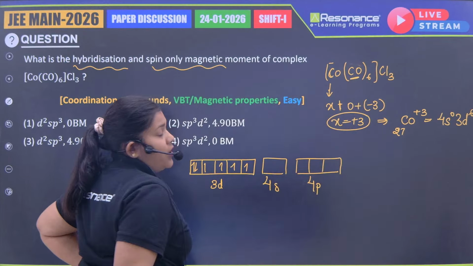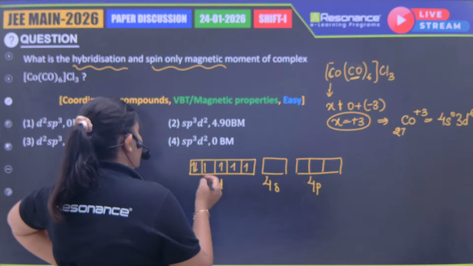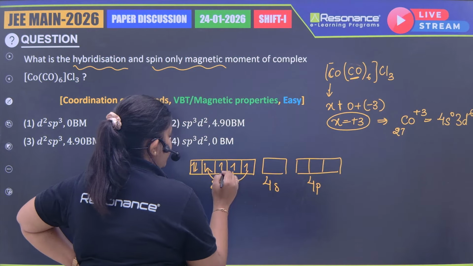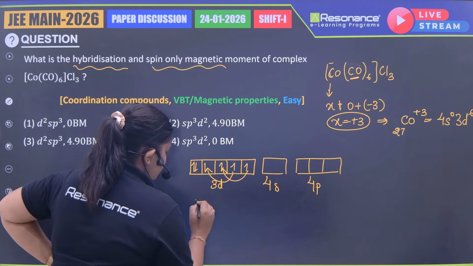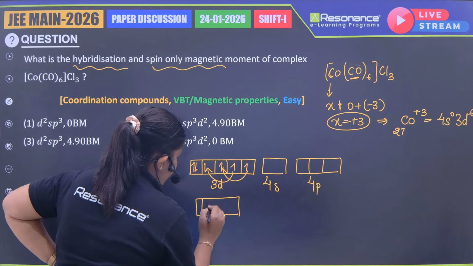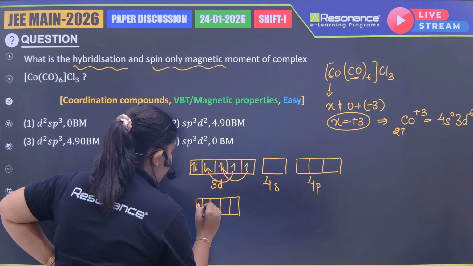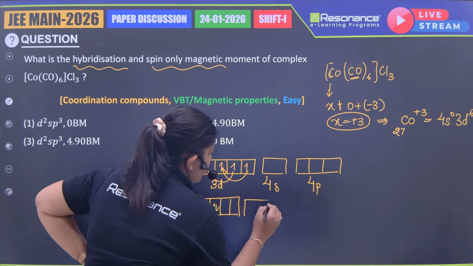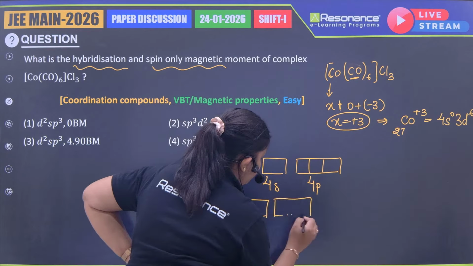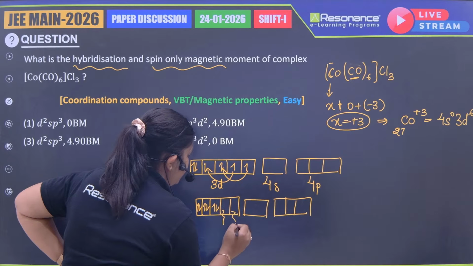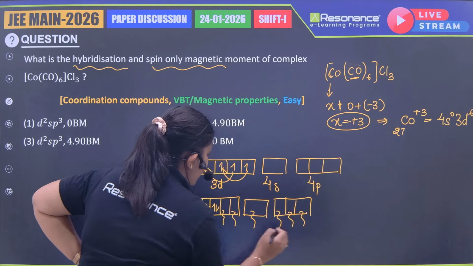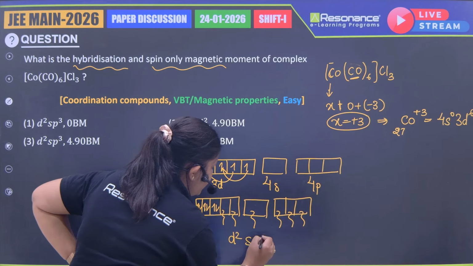CO. Now CO is a strong field ligand, as we know, so it will do the pairing. This will shift here and this will also shift here. So after the pairing, the scenario will be something like this. And the ligand will donate its electrons to these orbitals, that is d2sp3. So it is d2sp3 hybridization.